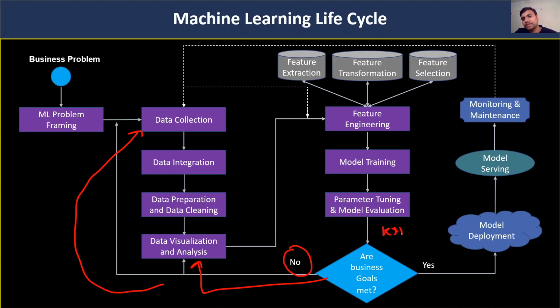Earlier they were using KNN, but now they might use random forest or XGBoost, depending on the requirement or the data.